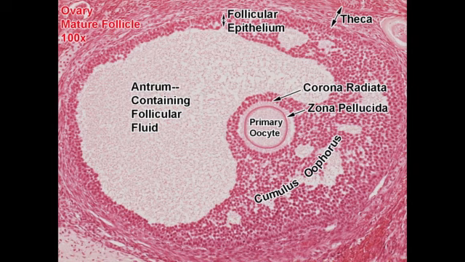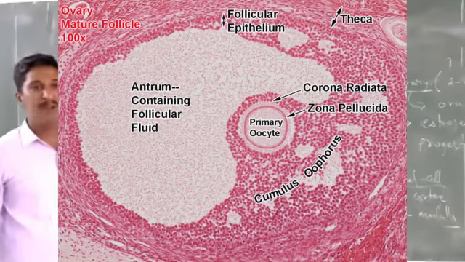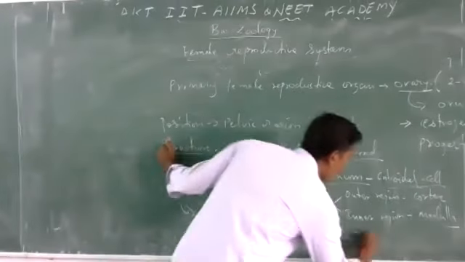The germinal epithelium extends and attaches with the endothelium cells to form the peritoneum. And immediately behind the germinal epithelium, there is a fibrous layer present in the female ovary. It's called the tunica albuginea.